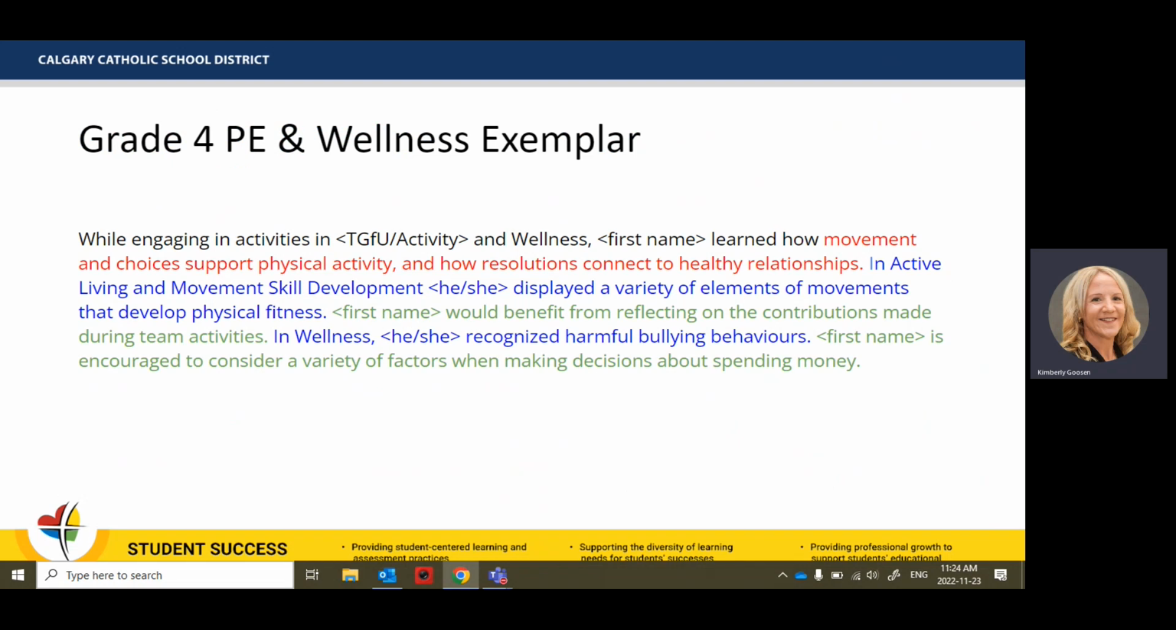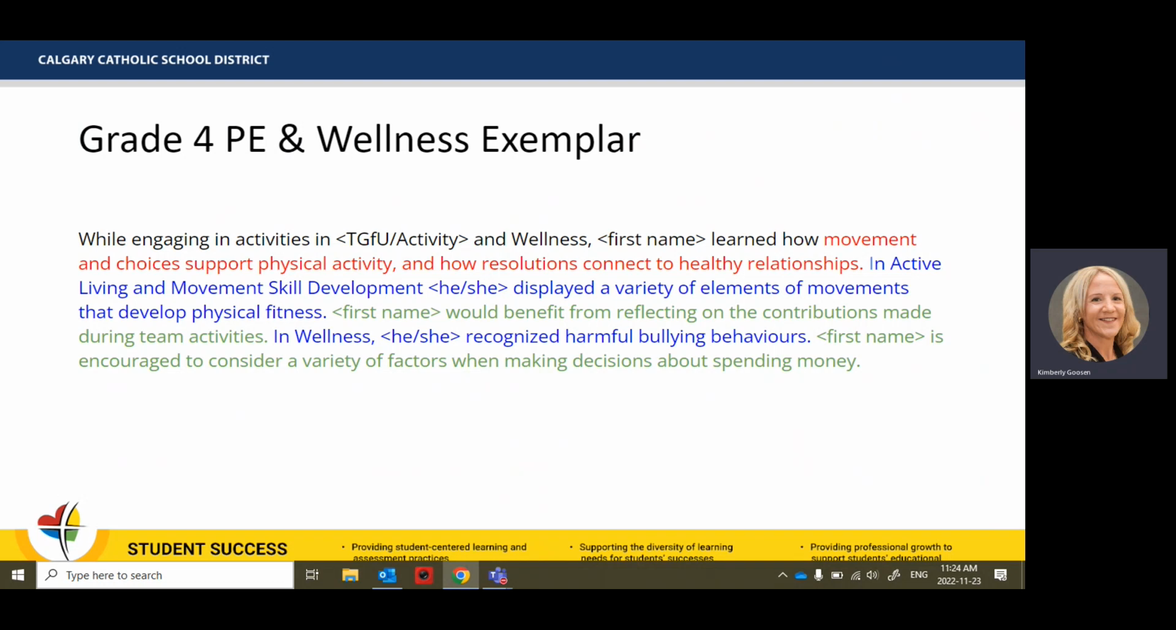While engaging in activities in TGFU activity and wellness, first name learned how movement and choices support physical activity and how resolutions connect to healthy relationships. In active living and movement skill development, he or she developed a variety of elements of movement that develop physical fitness. First name would benefit from reflecting on the contributions made during team activities. In wellness, he or she recognized harmful bullying behaviors. First name is encouraged to consider a variety of factors when making decisions about spending money.